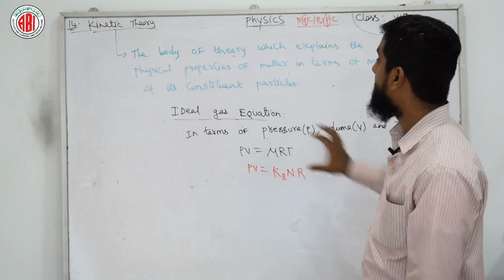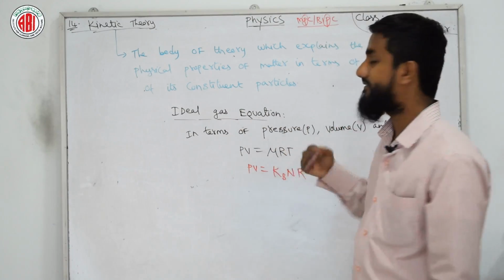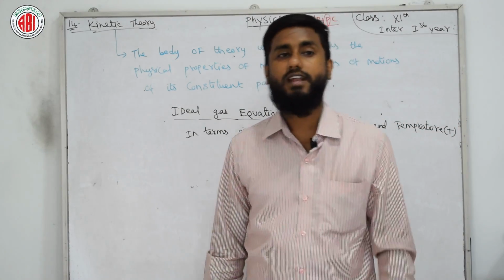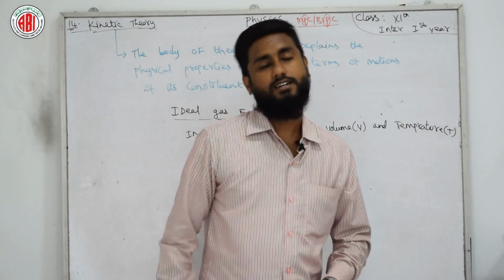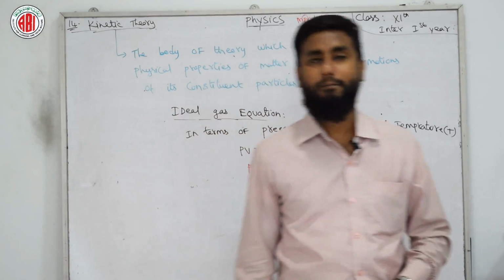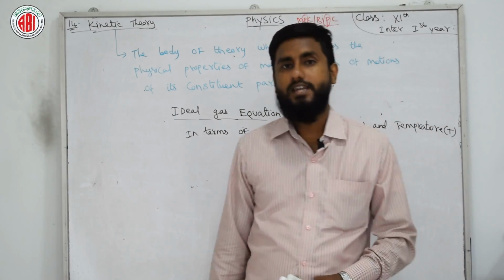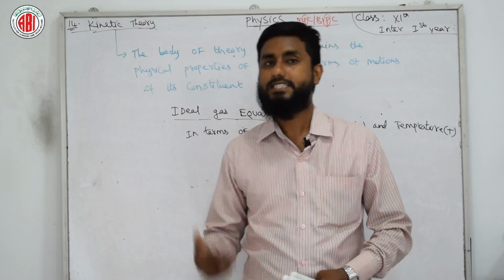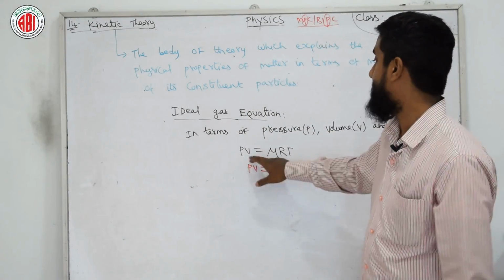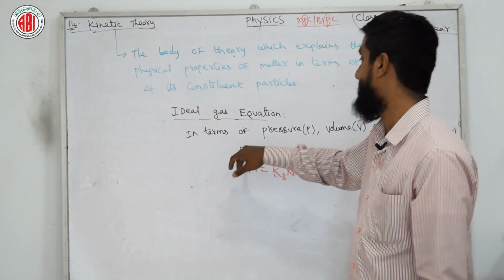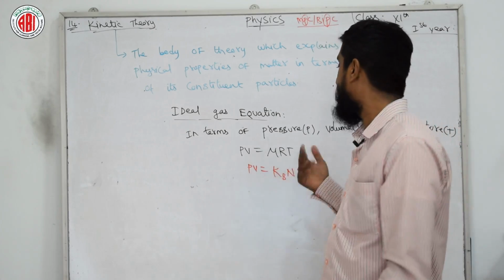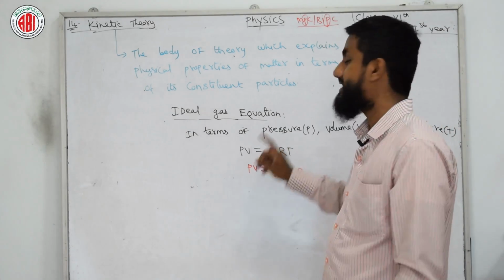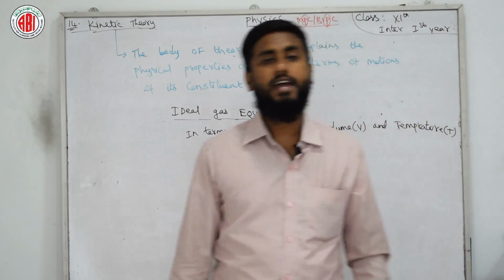Then write the ideal gas equation in terms of pressure P, volume V and temperature T, given by PV equals mu RT, or else you can write PV equals N kB T.